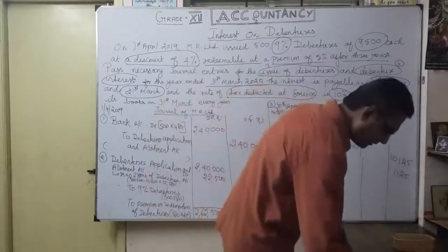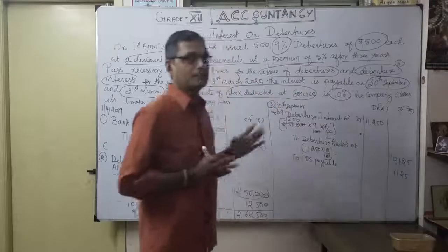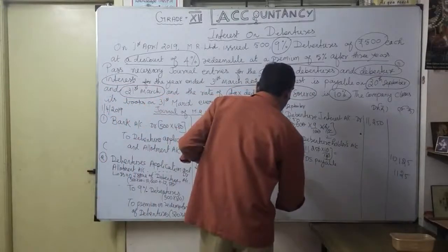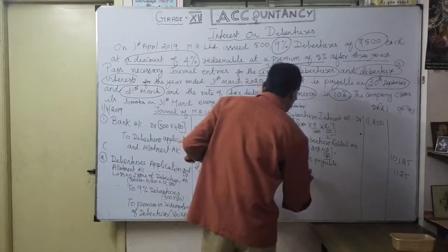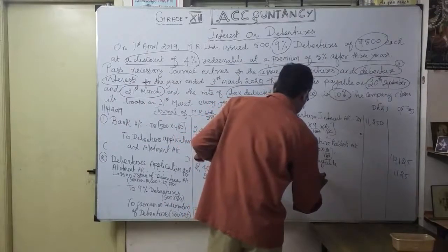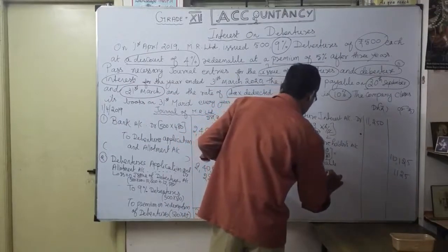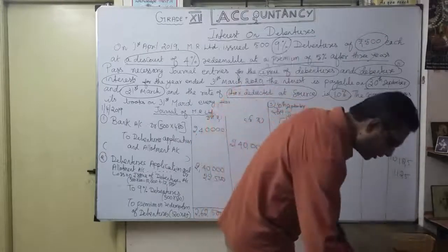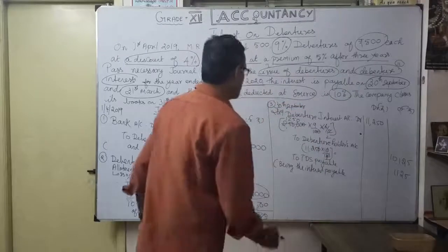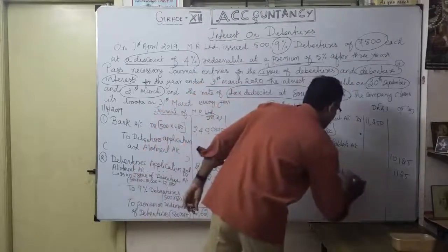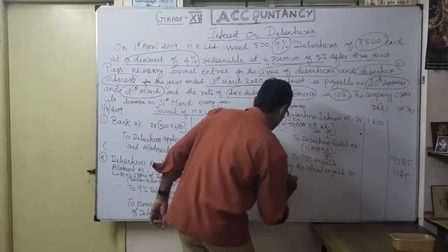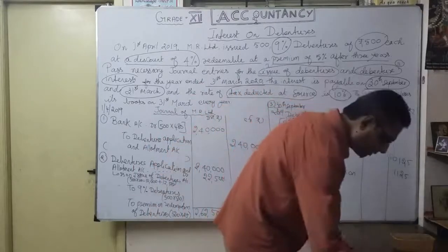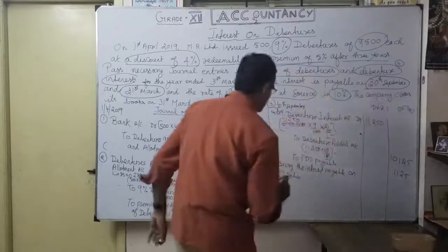So what's the narration? Very simple. This is a due entry, being the interest payable. That is a due, payable to debenture holders account. Payable on whom? Payable on 9% debenture holders. You can write debenture holder or debentures.